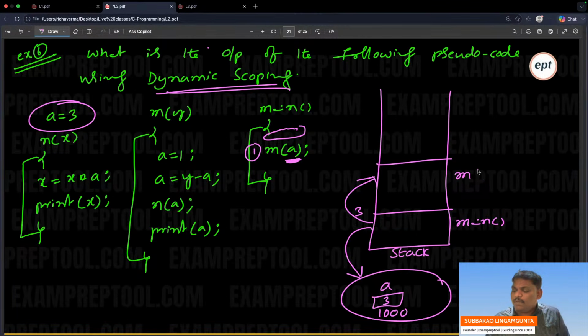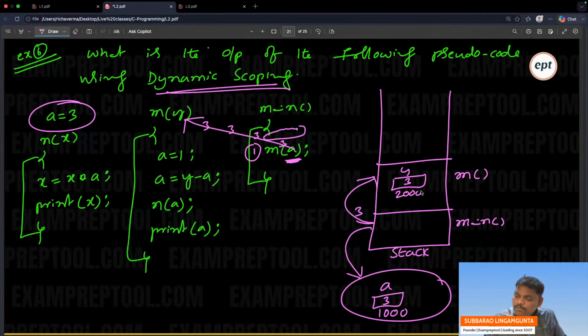Which function? The M function. A is going, who is the receiver? Y. So in the M function, the local variable is Y, which takes value 3. From here 3 is going, received by Y. The local variable Y is 3. Address is 2000. Okay, fine.